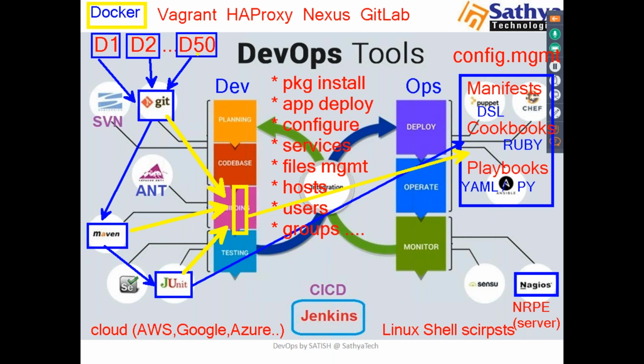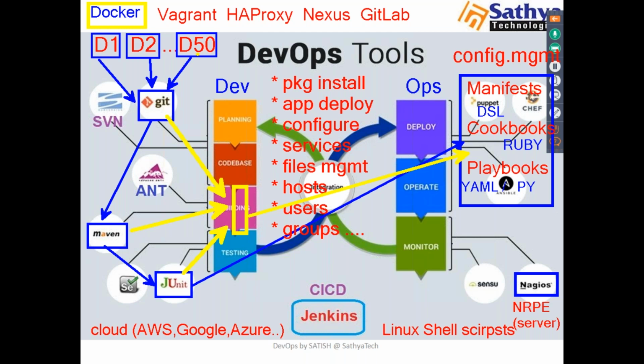Docker is a tool for what? Containerization. If you want to create some containers, we can use Docker. Again, what is a container? I think we know VMs, right? Virtual machines. Normal VMs are heavyweight instances. But with Docker, the containers are very lightweight, so they won't occupy much memory. I'll call these lightweight instances containers.